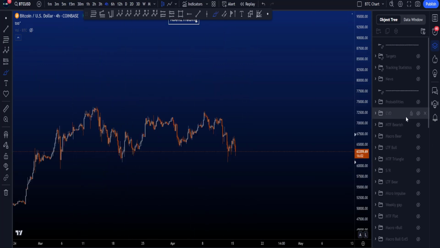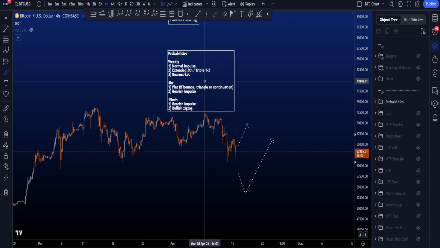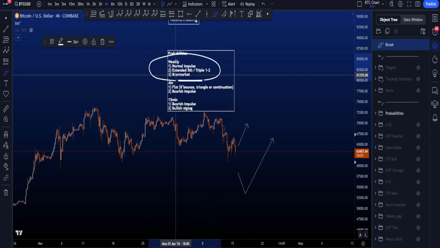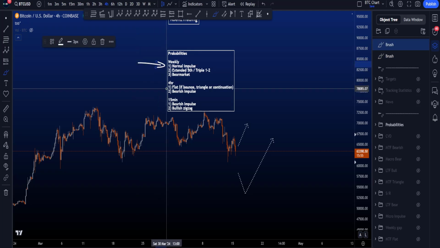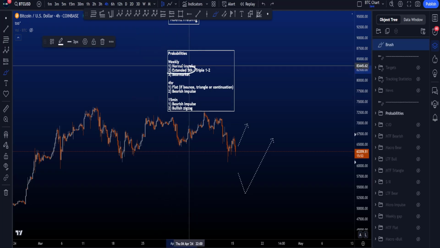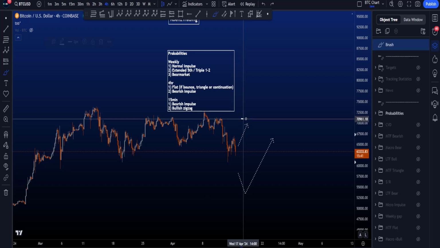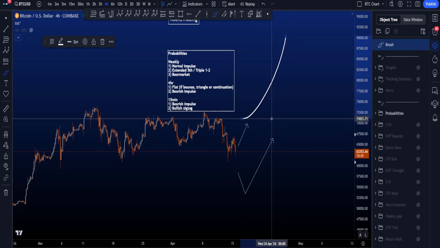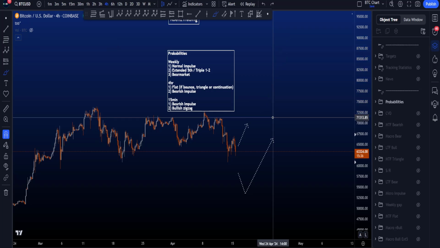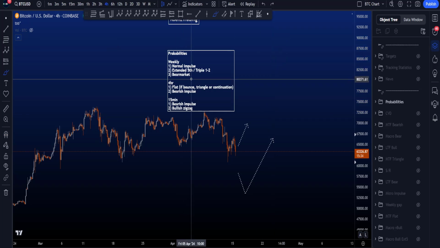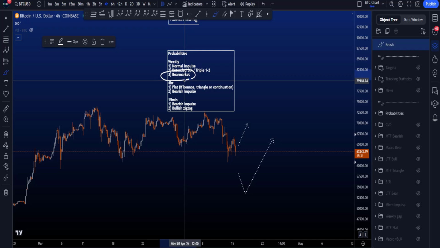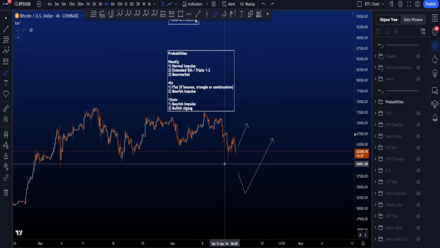So if we then look at the probabilities of the different scenarios, then on the weekly time frame, the probabilities at the moment are highest for a normal 5-wave impulsive structure, because an extended wave 5 is uncommon, but also a triple 1-2, especially on the weekly time frame, is not something that you see very often, right? So therefore it can't immediately have the highest probability. But if we do move up on very high volume and increasing volume, that's most important, we can look for very, very high targets.